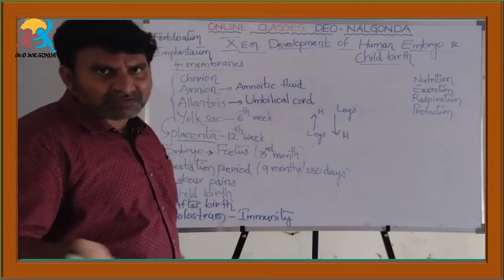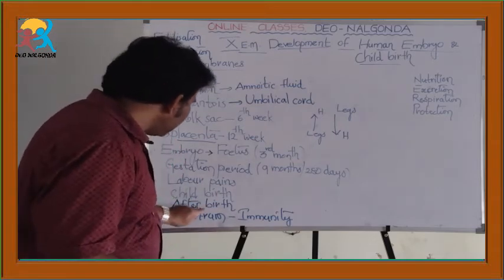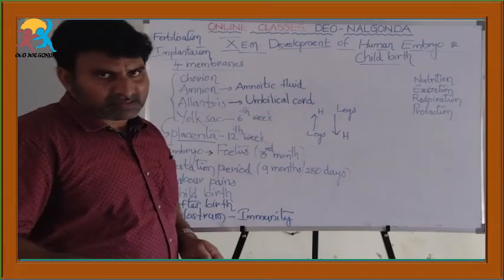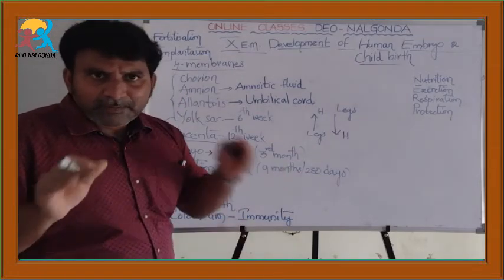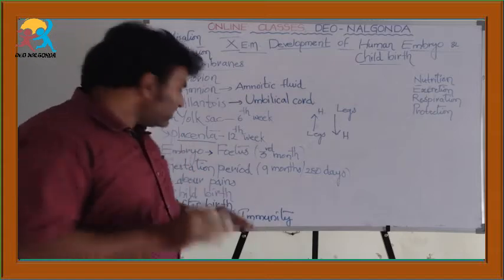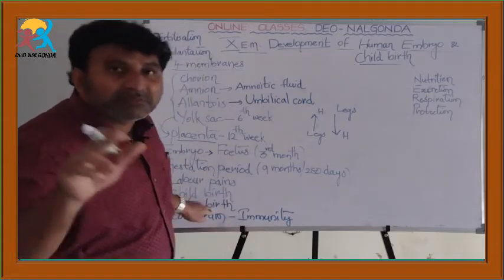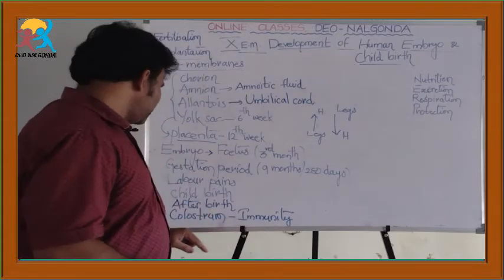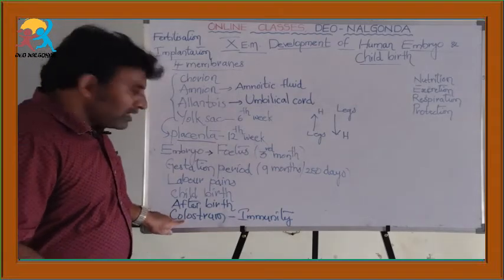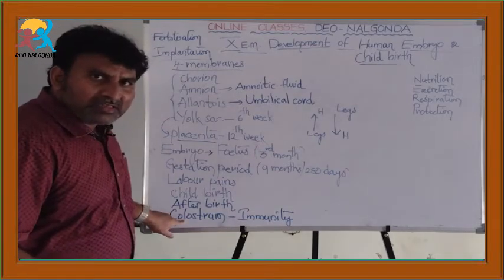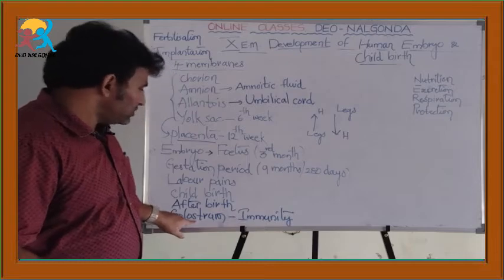The placenta comes out of the mother's womb, and that placenta is called afterbirth. After birth, right. So, let us learn about a new word, colostrum.